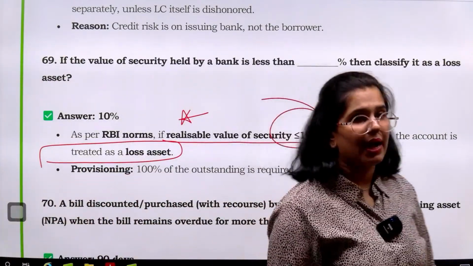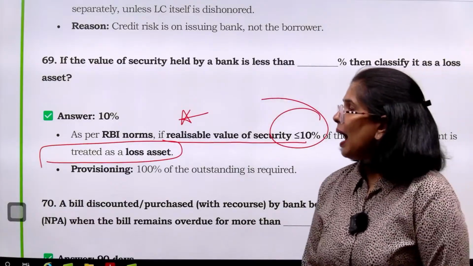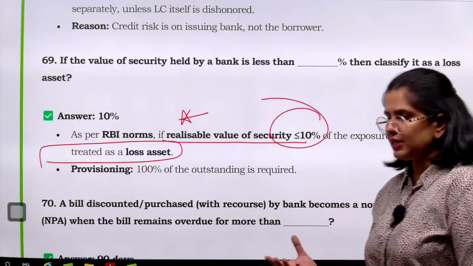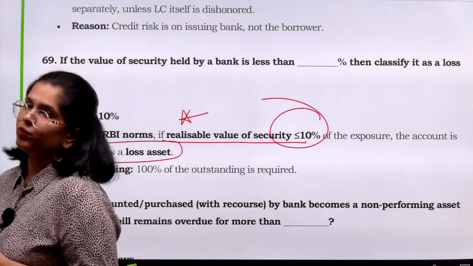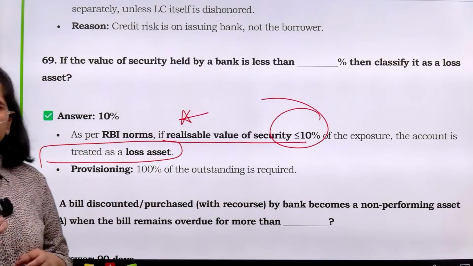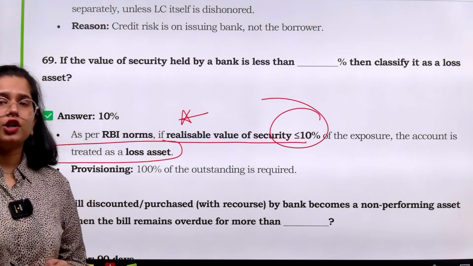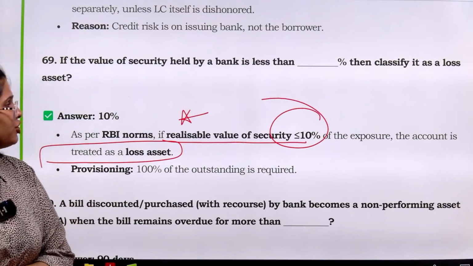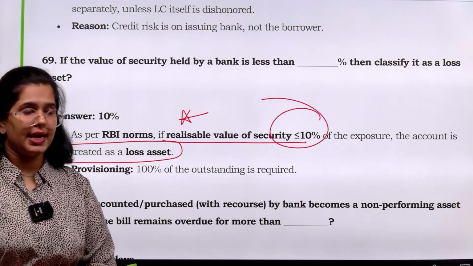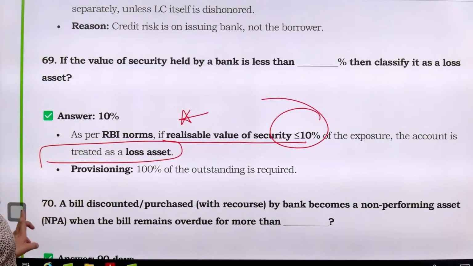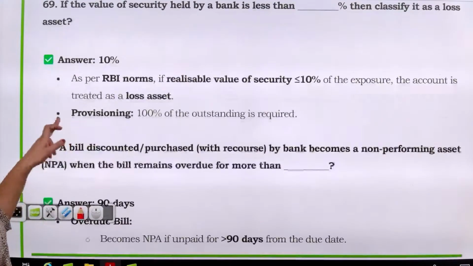Lost asset मानेंगे, ठीक है. आपसे कहा गया है, suppose obviously we know that if we have the collateral, our account is secured up to that particular extent. But what if the security that has been kept has a value of just 10% of what was originally stated? So in that particular case, 100% of the provisioning would be required.